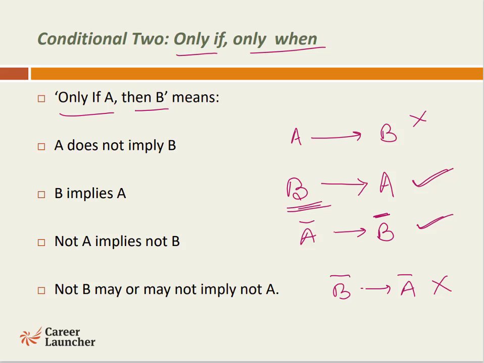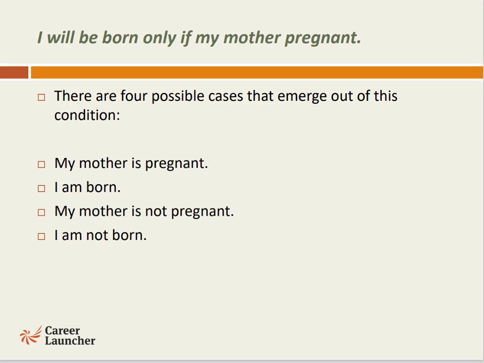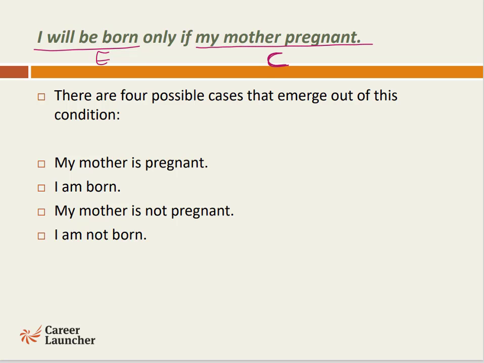Let's understand this better with an example. I will be born only if my mother was pregnant. So there are four possible cases that emerge out of these conditions. My mother is pregnant, I am born. My mother is not pregnant, I am not born. In this statement, I will be born is the effect, and only if my mother is pregnant is the cause.